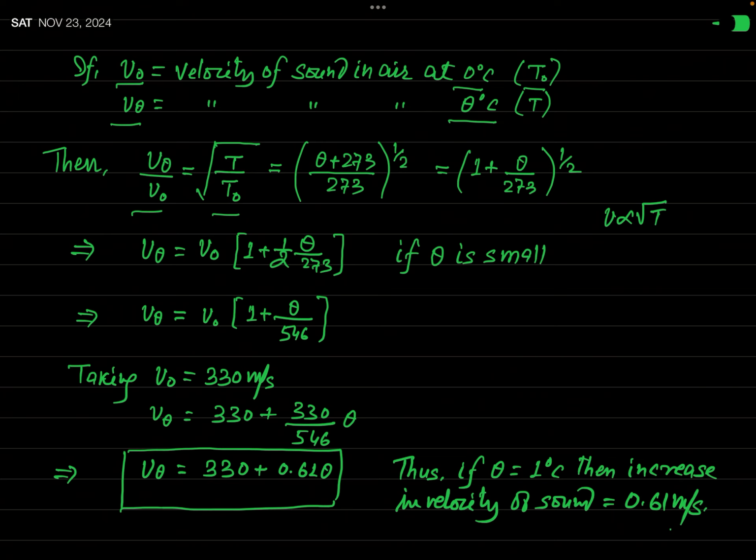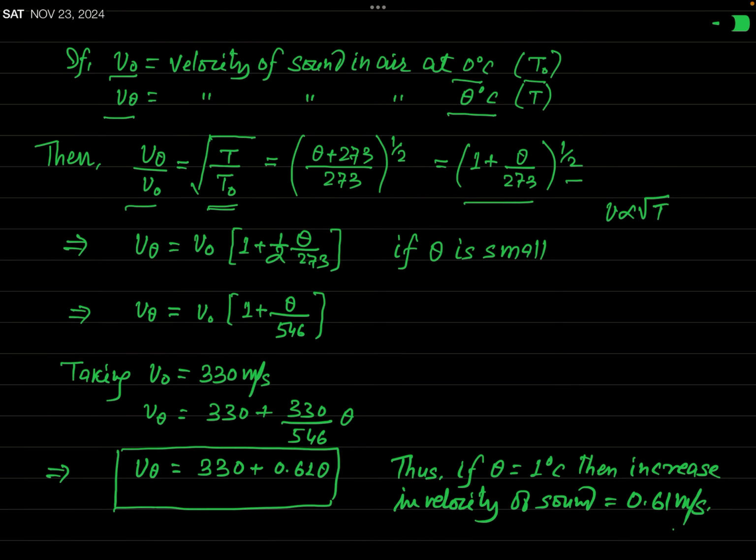But you know, if you change the temperature theta into Kelvin, that will be theta plus 273. And when you change 0 degrees Celsius into Kelvin, that will be 0 plus 273, that will be simply 273. So, the result will be 1 plus theta over 273, whole to the power half.